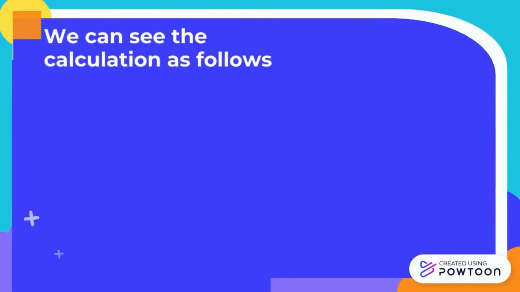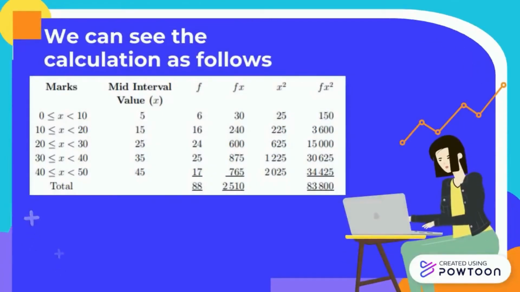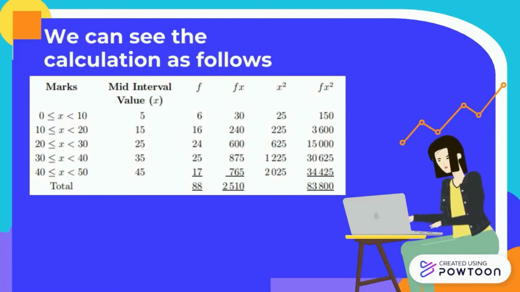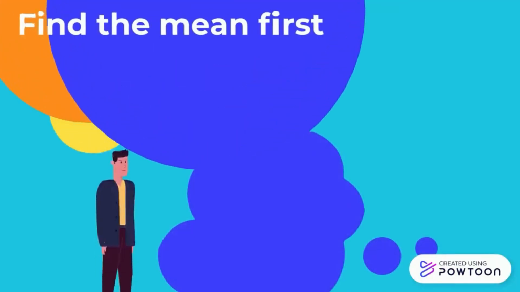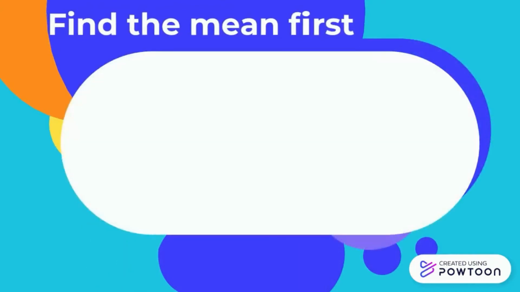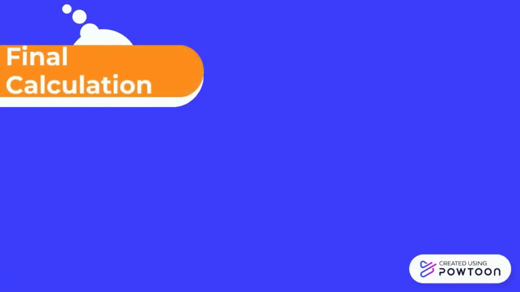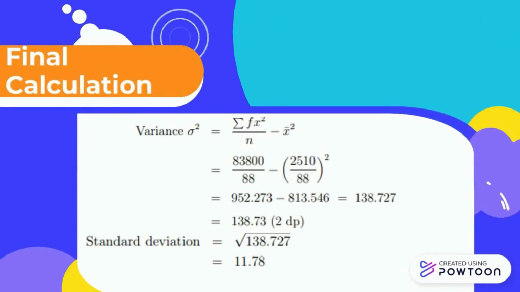We can see the calculation as follows. First, we need to find the frequency and then the fx, frequency times the mid-interval value. After that, the x squared and fx squared. Next, we need to find the mean first. The formula is the total of the fx divided by n, and for the final calculation we need to do the variance first, which is the total of the fx squared divided by n minus the mean squared. Next, we go to the Chebyshev theorem.